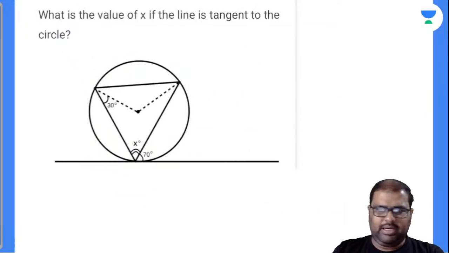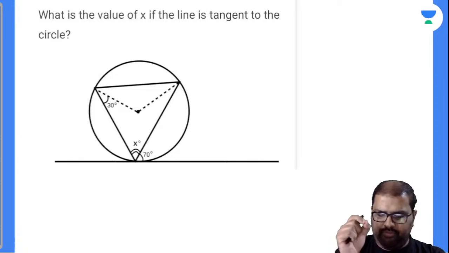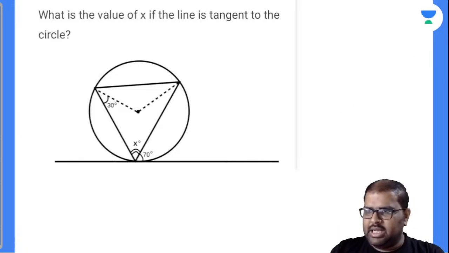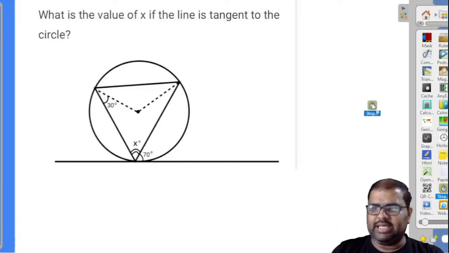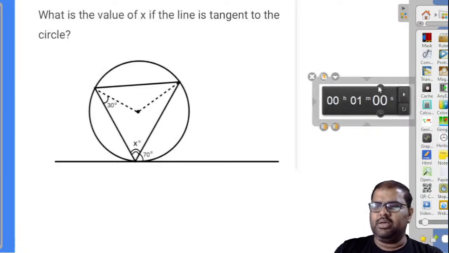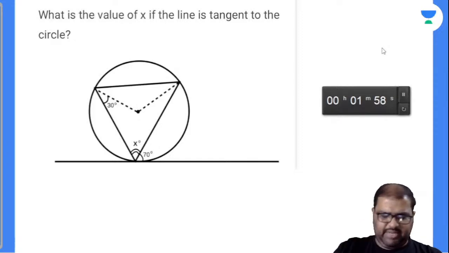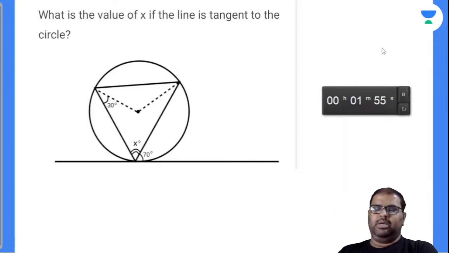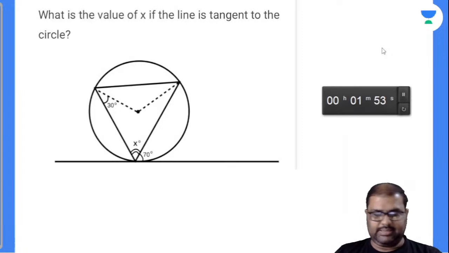Coming to the next one, let's see how many can solve this. Those who know basic properties of circles can solve this question in 30 seconds here. Let's see how many can solve this. I have seen this as one of the finest questions. Of course, the question is very, very easy if you know the property. You can solve this question in 30 seconds.